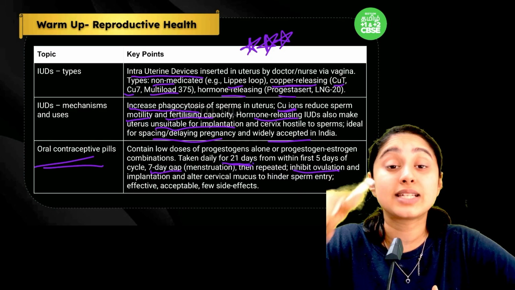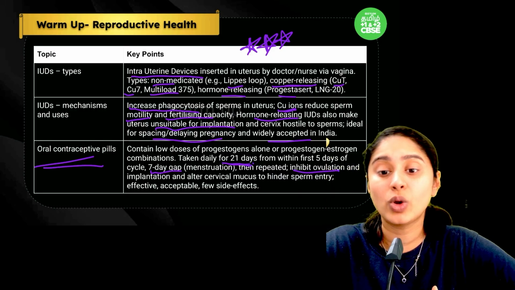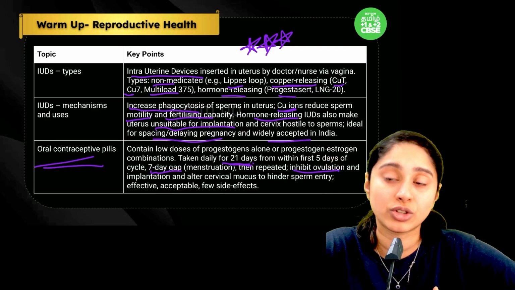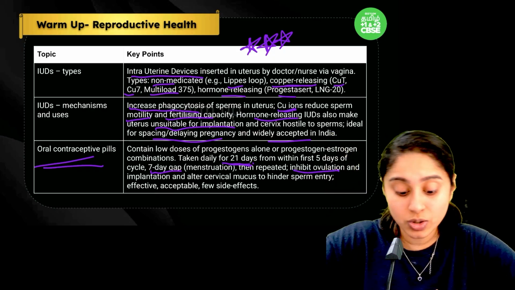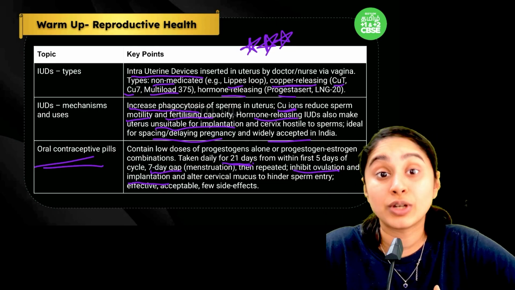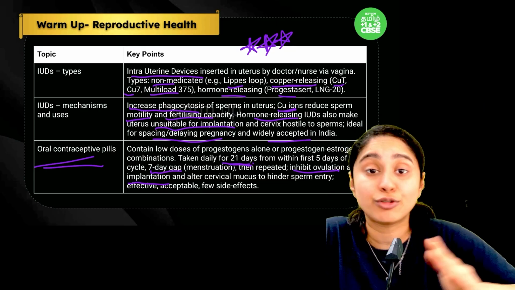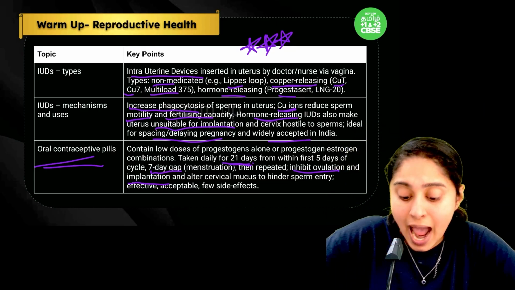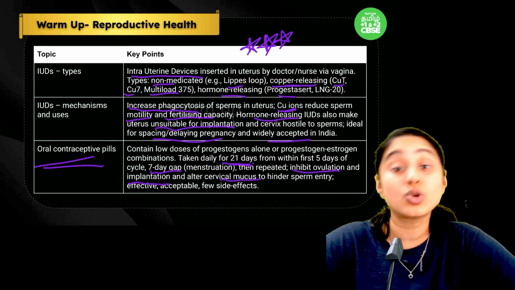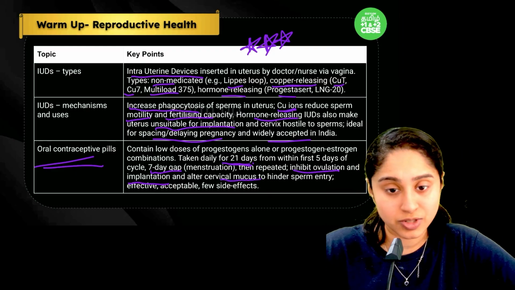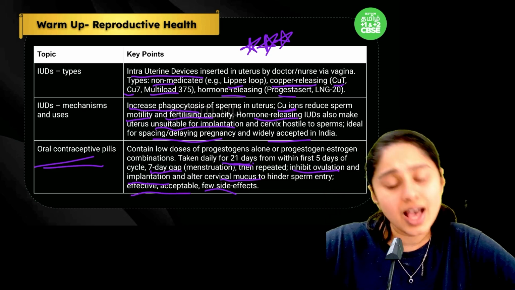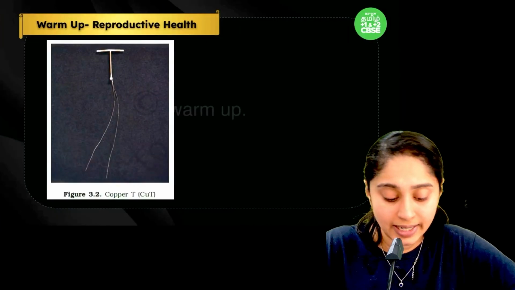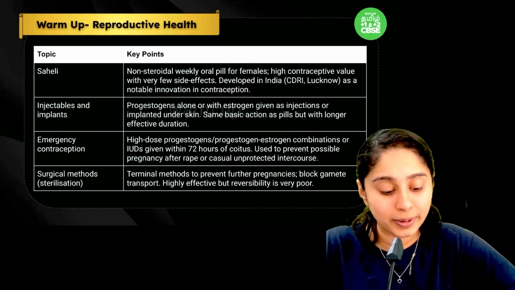Again, if the woman starts taking the pills, it will tell the brain that we have finished the ovulation and gone to the luteal phase. So ovulation will not take place, and also the uterus is not ready for implantation because we are skipping the entire follicular phase and the proliferative phase, and the cervical mucus also will hinder the entry of the sperms. So even if there are a few side effects, this is an acceptable method in India. This is an image of the Copper T.